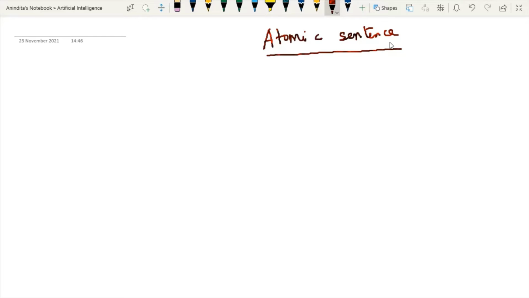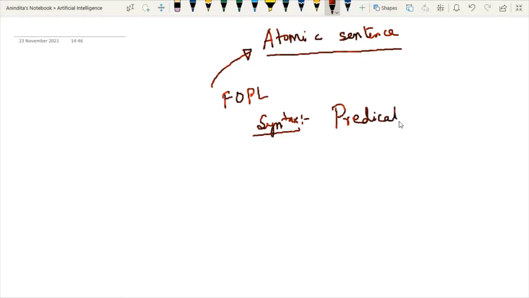These sentences are formed from a predicate symbol followed by parentheses with a sequence of terms. Now try to focus on this. Whenever you are going to represent any atomic sentence using first order predicate logic, you have one syntax already defined. The syntax will look like this: first you write the predicate, and then within round parentheses, you write some terms, say term 1 up to term n.